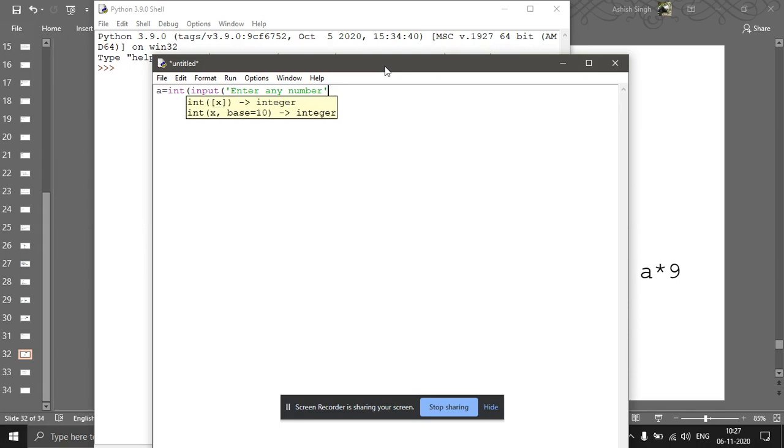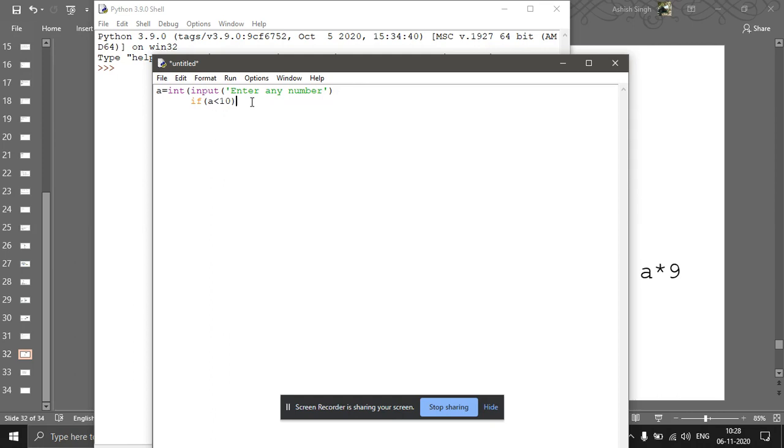The user has entered the number, right? Now, if expression: a is less than 10, which means a is 9 or less. If a is less than 10, then what do we have to do?